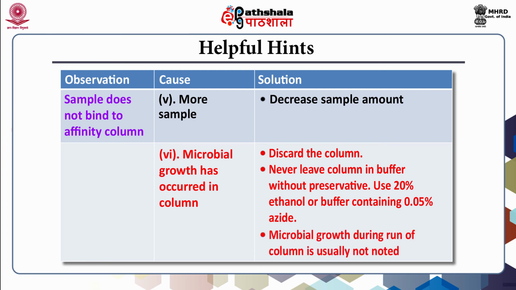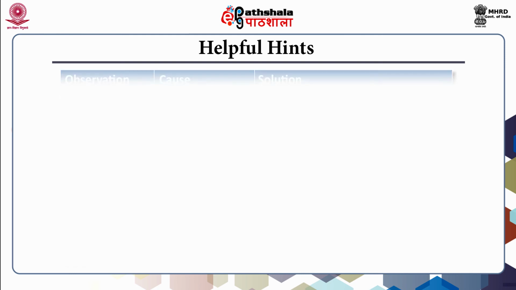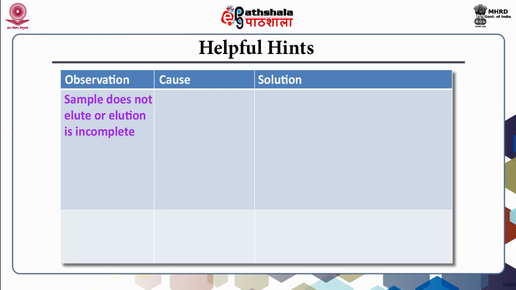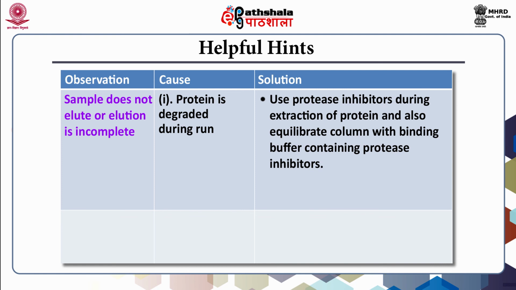Microbial growth during the run of the column is usually not noted. Another bench problem could be that the sample does not elute or elution is incomplete. The cause for this problem could be that protein is degraded during the run. If that is so, then use protease inhibitors during extraction of protein and also equilibrate with binding buffer containing the protease inhibitor. Another solution could be to avoid using protease inhibitors during elution.